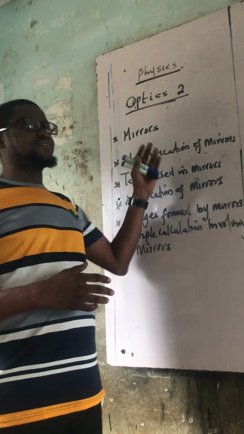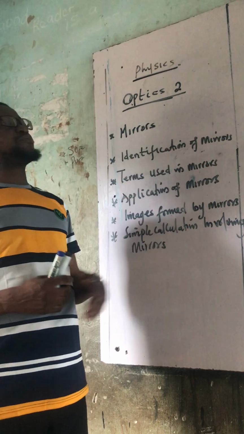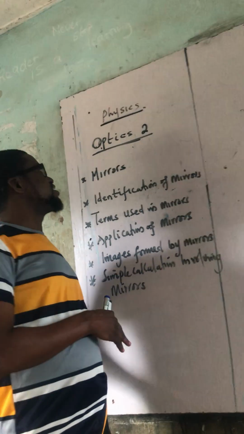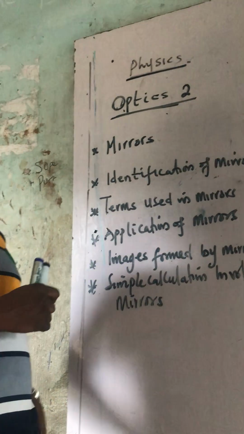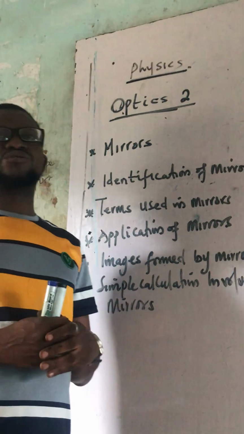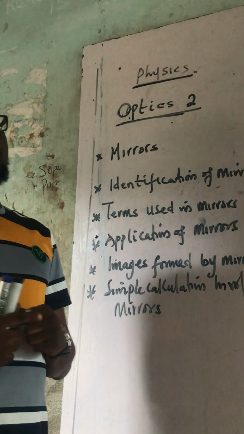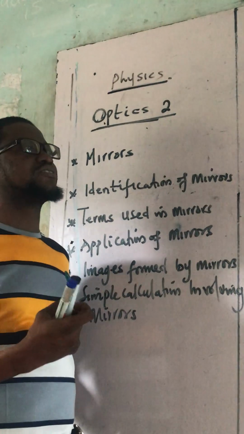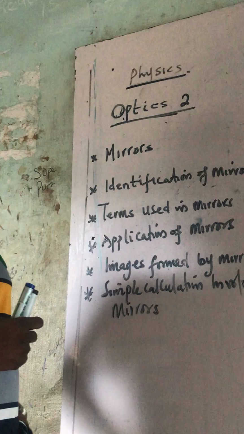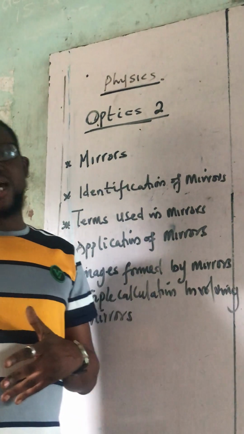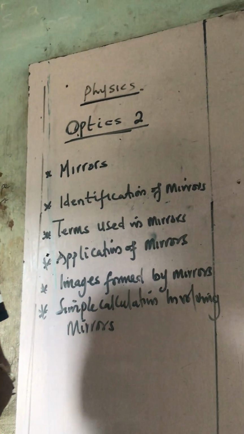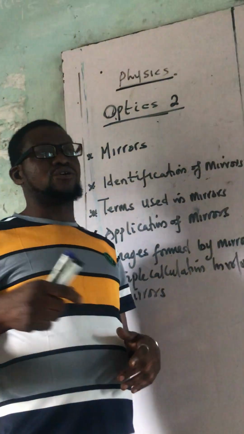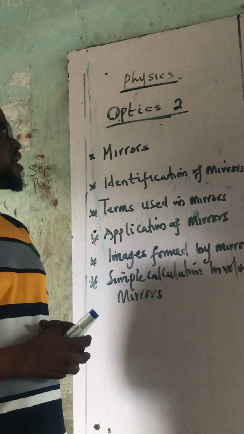Good day, guys. Still on our topic, optics. In our last meeting, I tried to discuss optics. I told you that optics is a branch of physics that studies light, the behavior of light, the properties of light. It can also tell us how light behaves with or relates with other matter.